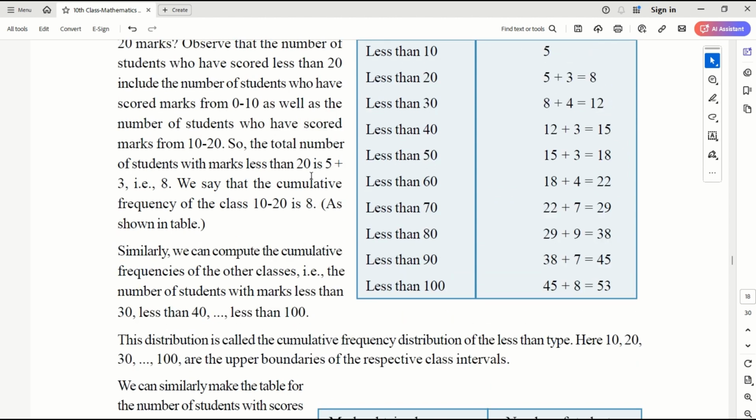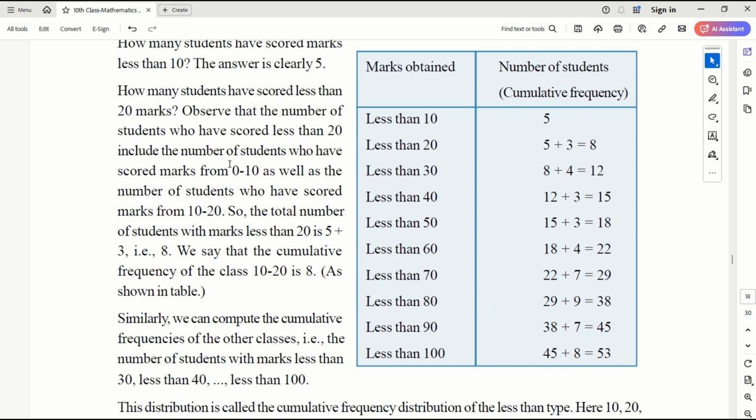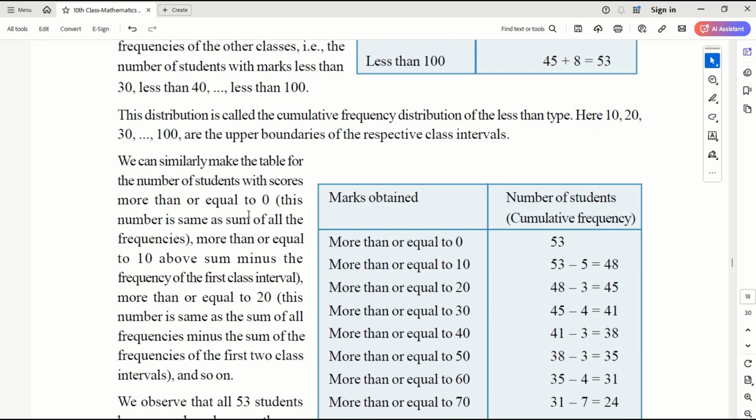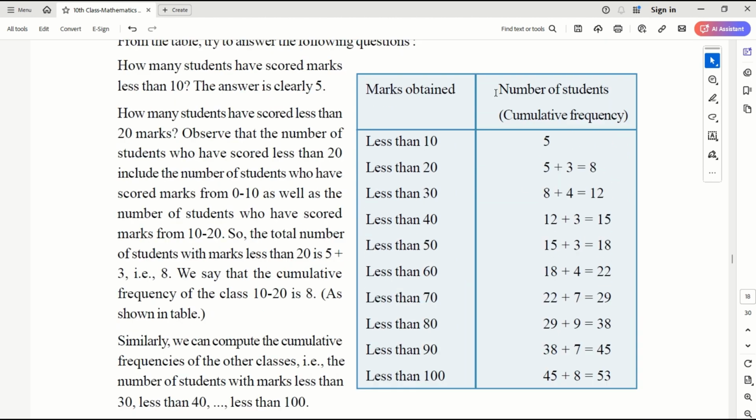Now, how many students have scored less than 10? We know 5. How many students have scored less than 20? There are 8. So like this we group it. This is what we call less than cumulative, because it is less than marks.